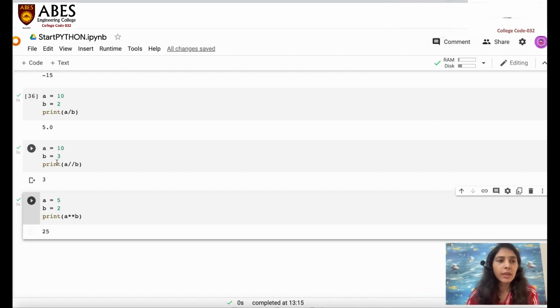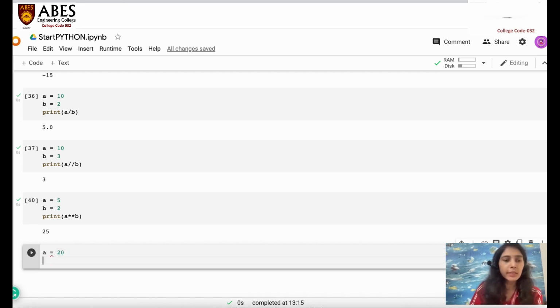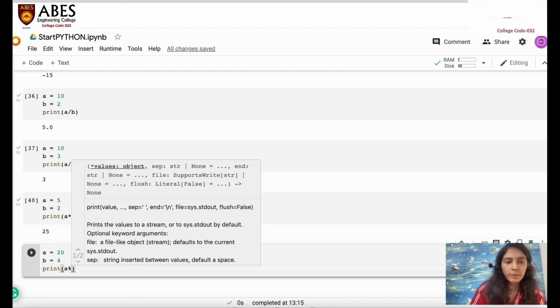So now the last one remaining is modulus, and let's take a look. Again, A equals, let's say, 20, and B equals, let's say, 4. If I want to take the mod of these two, I just print A mod B. Sorry, the symbol is percentage.